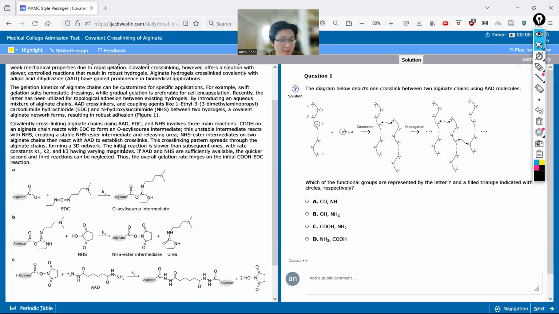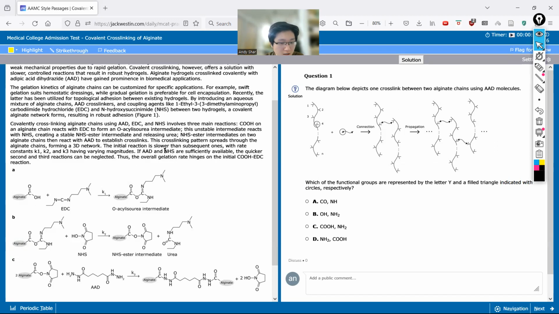So already I'm stopping right here. I feel like this could be really good fodder for a future question about rate constants. What's the rate limiting step? Right? Whenever you read through these passages, over time you'll find out, oh, they're definitely going to come back to this later, and this definitely stands out as one of those sentences.